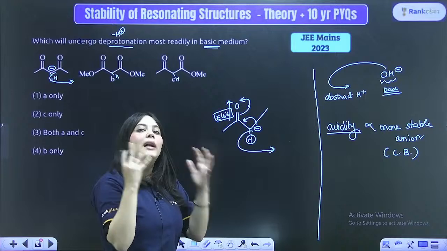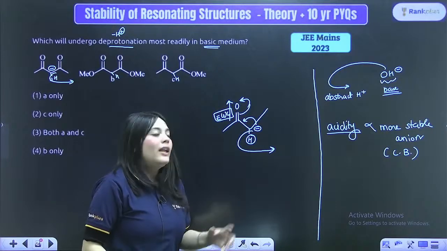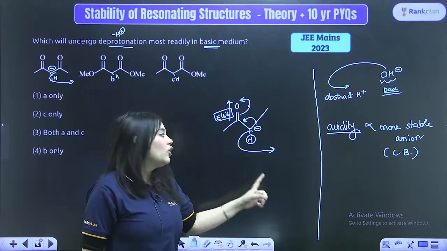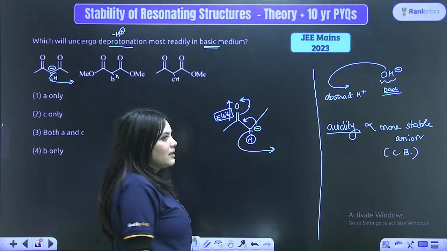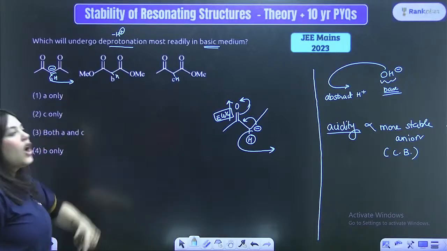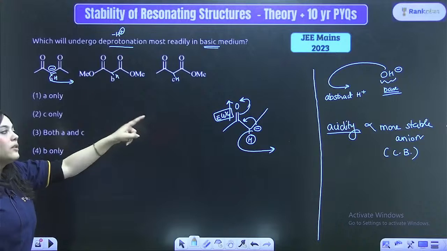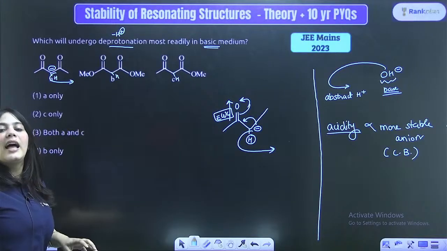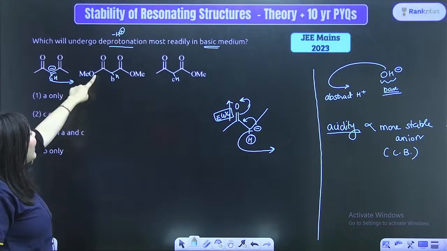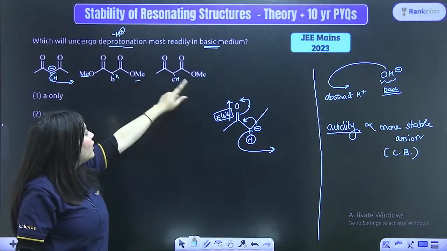Whenever it has a multiple bond attached to it, it is a very strong electron withdrawing group, and the hydrogen next to it will be acidic. Now, amongst these three options, so ma'am, what you are saying is, all of these three groups will render a very, very acidic hydrogen. No. Look at the substituents attached on these groups.